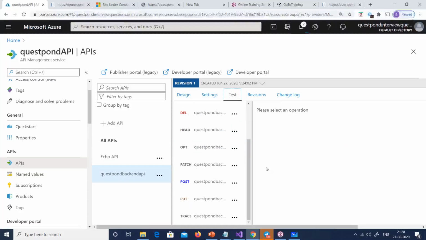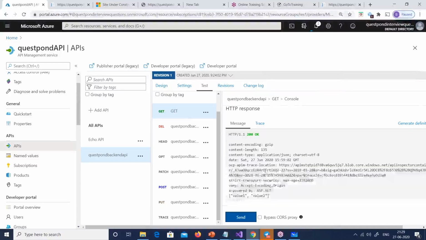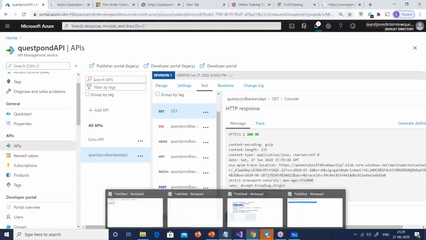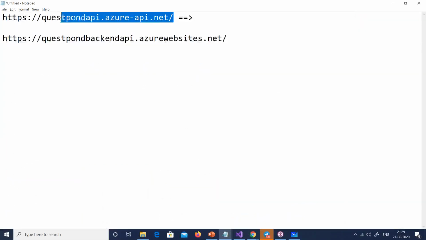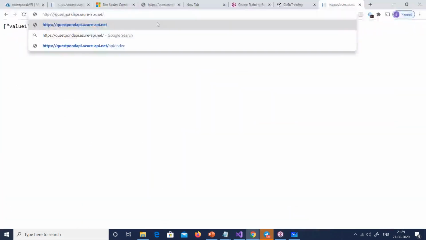But now what about testing it from the external website, right? So test, where is my send button? Send button gets enabled here and say send. So from here I was able to test it. But let me now try to hit this Azure API.net directly, right? So let us see what happens. Control V, enter. I'm getting the resource not found.